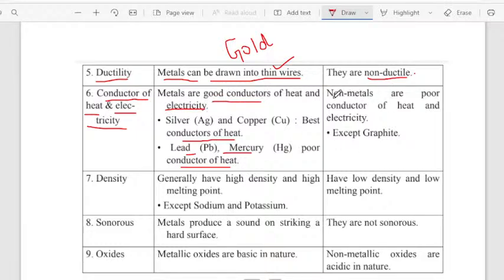What about non-metals? Non-metals are poor conductors of heat and also poor conductors of electricity, except graphite, children, because graphite is a good conductor. It will allow the electricity to pass through it. Graphite is one of the forms of carbon. You know that graphite and diamond are both forms of carbon. So graphite is a good conductor of heat and electricity. Very importantly, even though it is a non-metal, it is a good conductor of heat and electricity. So this is the next point.